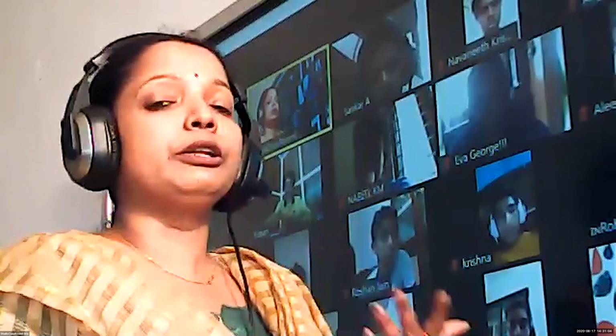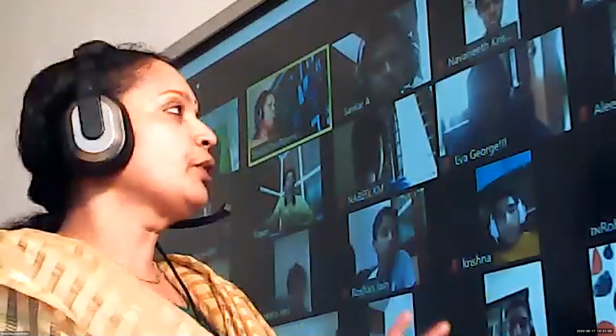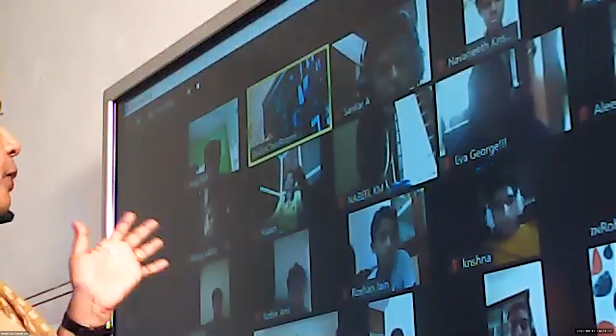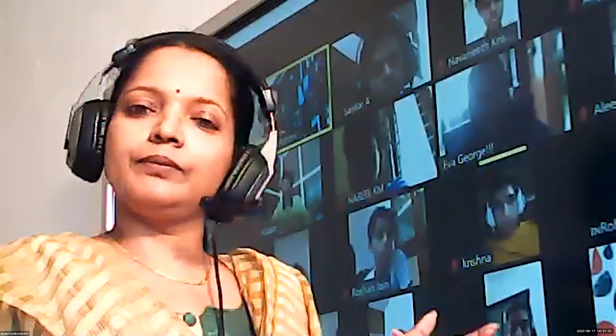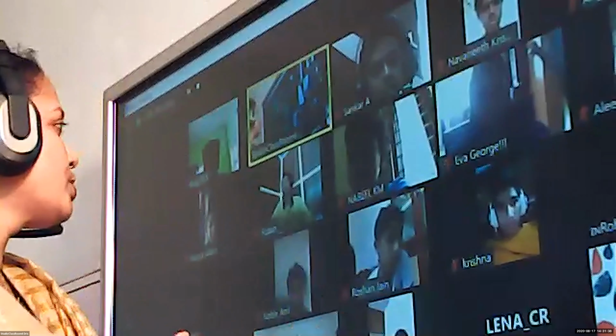Now we learned about the differences between these three types of simple permanent tissues. Who will tell me the first point? Somebody else tell me one difference between these three. Parenchyma is made up of living cells. Collenchyma is made up of living cells. Sclerenchyma is made up of dead cells. Yes, good.